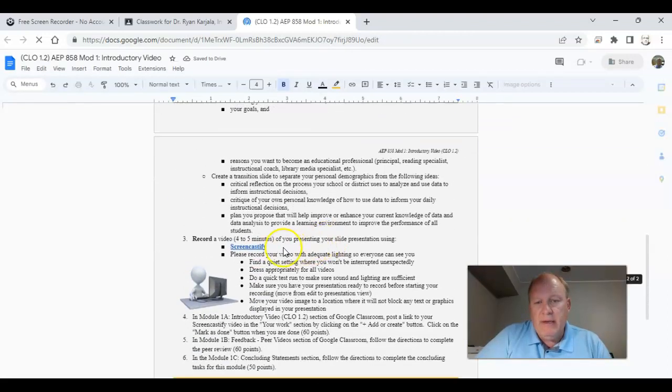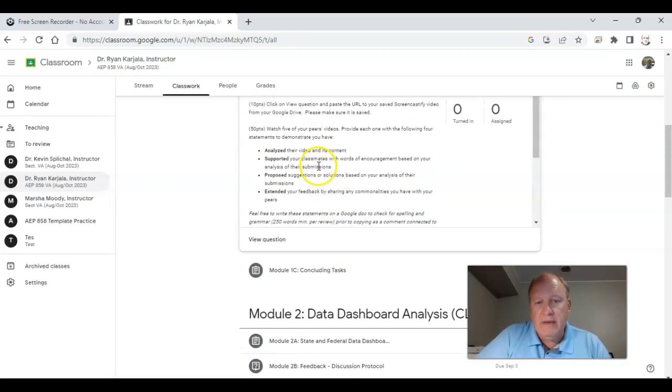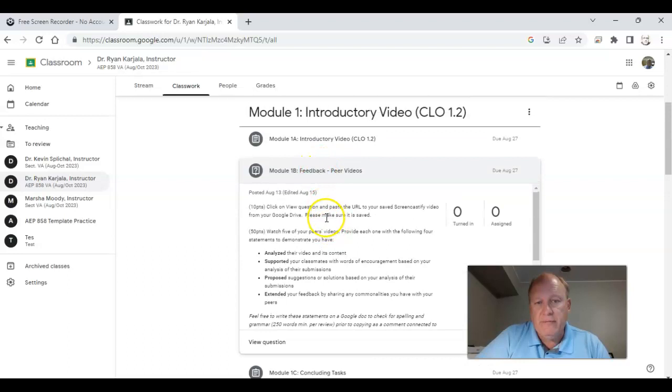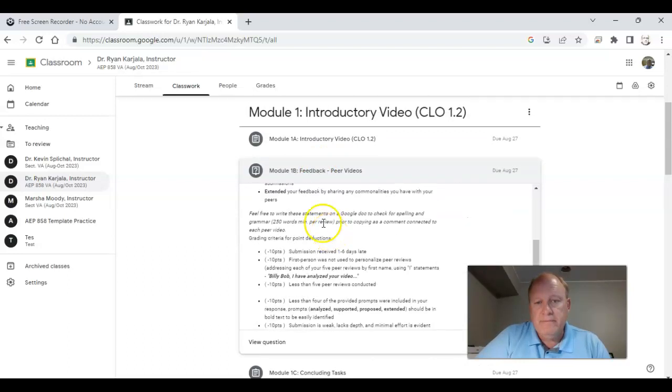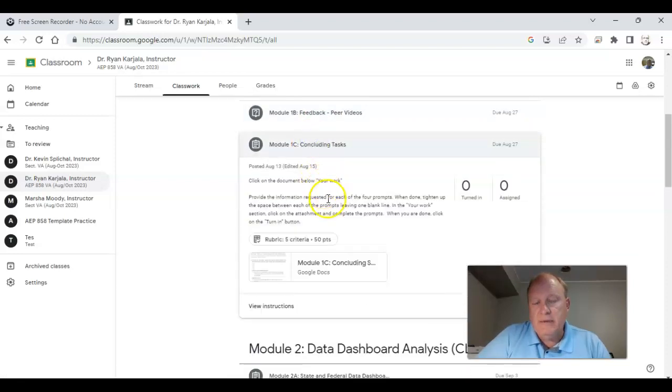We do recommend that you use Screencastify to make your videos. It seems to be the best, easiest way. Then you'll do a peer review, and here are the directions for peer review. And then you'll do your concluding tasks.